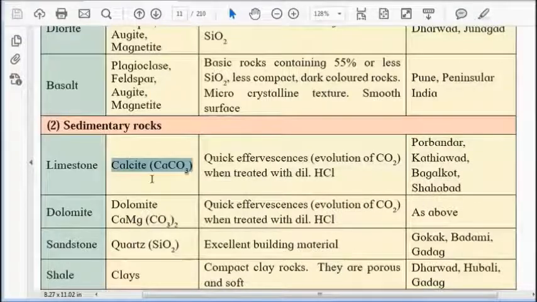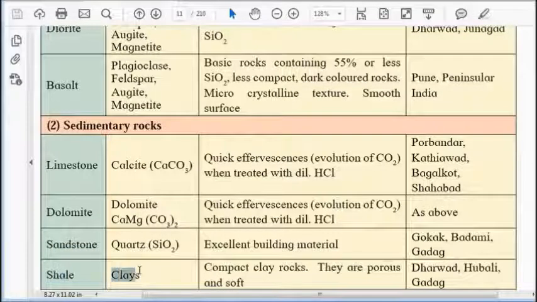These sedimentary rocks contain different chemicals. Limestone has calcite, in which quick effervescence is found.